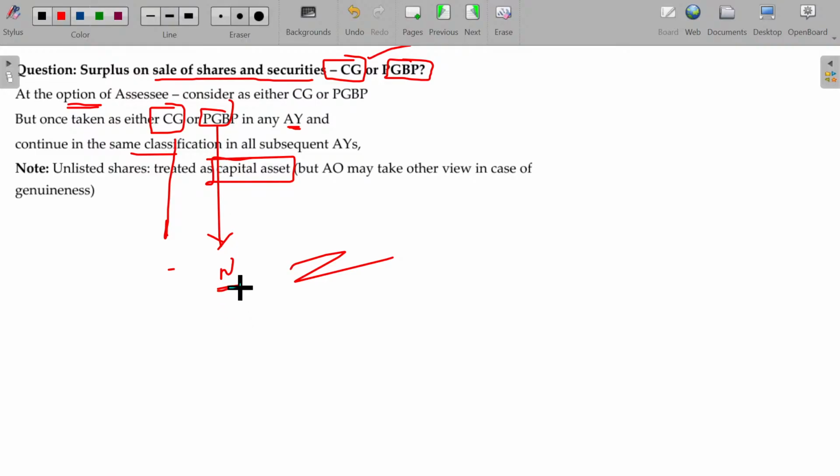But of course, you can claim some expenses from this income as deductible. Like you have an office for operating the buying and selling of shares, and you have appointed some staff, and those expenses can be debited. If you are considering this as PGBP... usually capital gains will be the right choice for the majority. But there is an option, you understand.